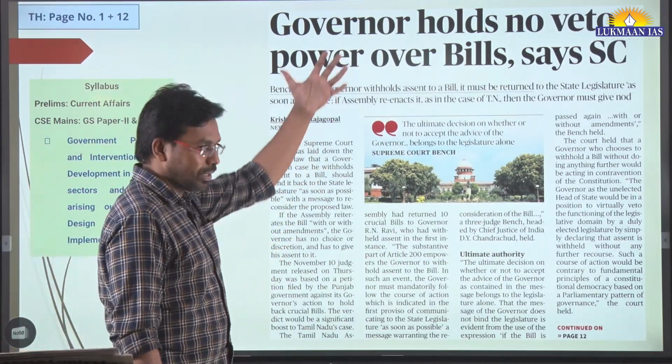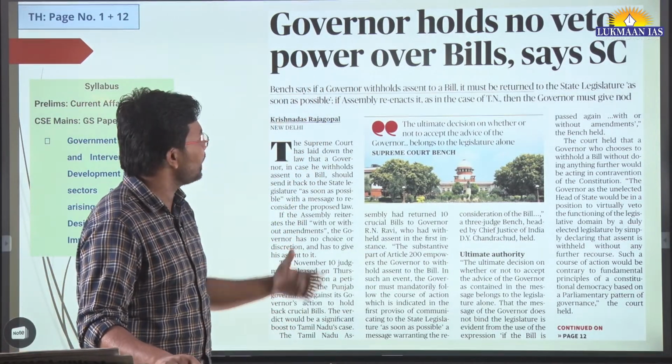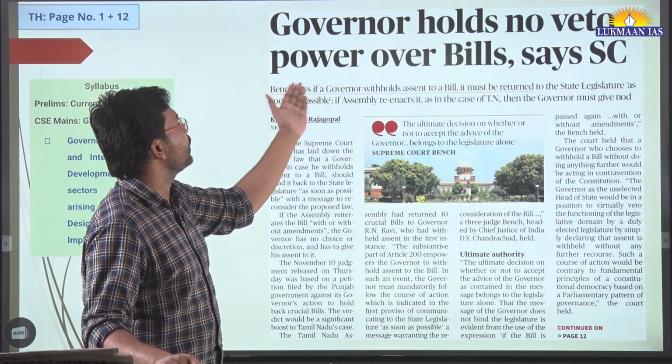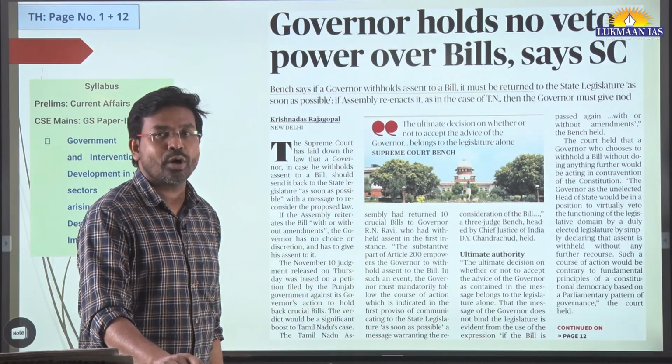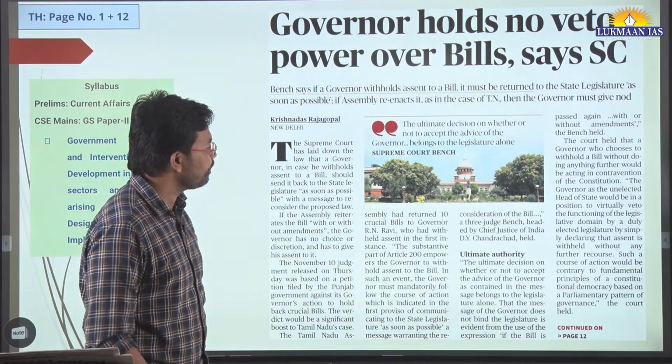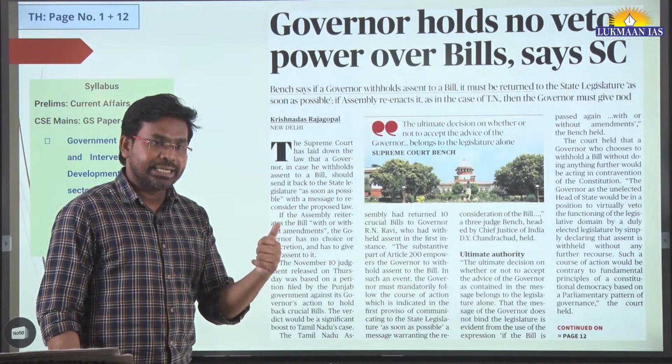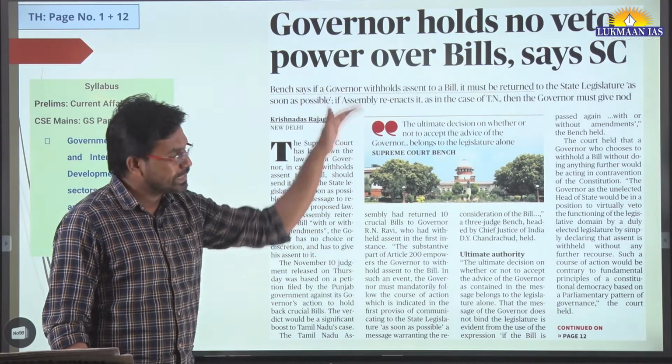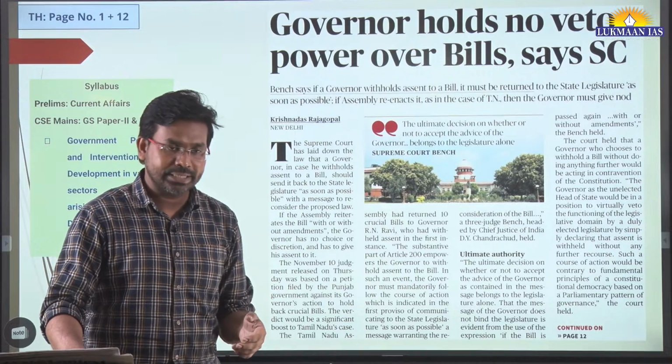So we have another article. We'll be a little quick in covering the rest of the articles. It says the governor holds no veto power over a bill, says the Supreme Court. This topic has been going on for a long time. The case is related to two states. In this article they have talked about the state of Punjab.